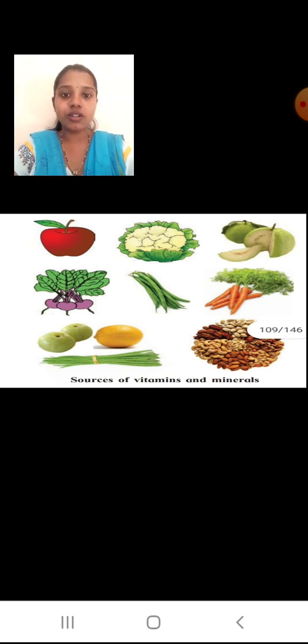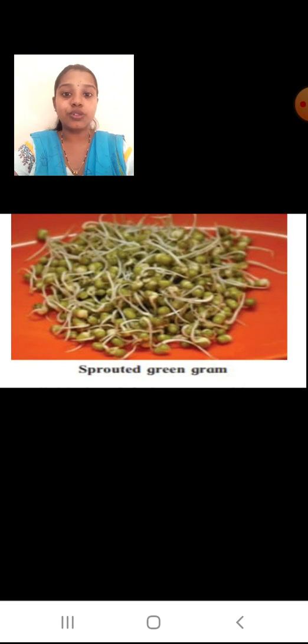Okay students, next we are going to see about sprouted green gram. What is this sprouted green gram, students? These sprouted green grams are very nutritious when you have them after sprouting. So you know what is sprouting.